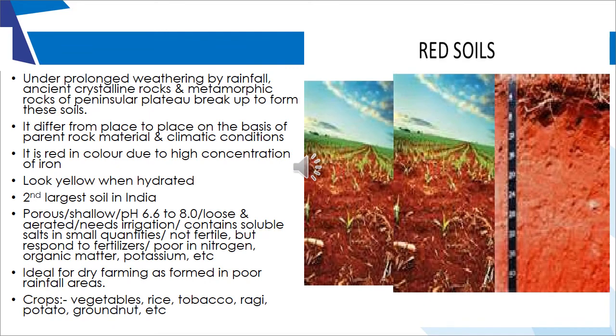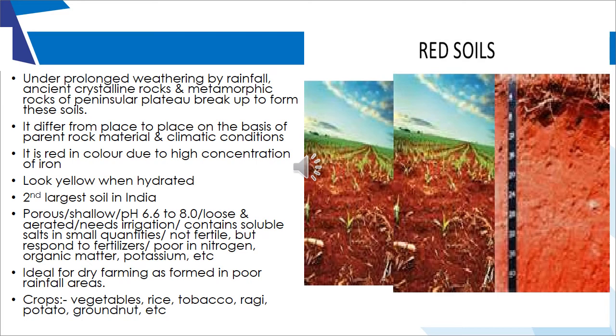The next type of soil is your red soil. How is red soil basically formed? Due to prolonged weathering of ancient crystalline and metamorphic rocks, these soils are formed. The word red itself suggests that they are red in color. Yes, they are red because of a high concentration of iron oxide. The kind of redness differs from place to place depending upon the parent rock material and the climatic conditions. This is the second largest type of soil found in India.